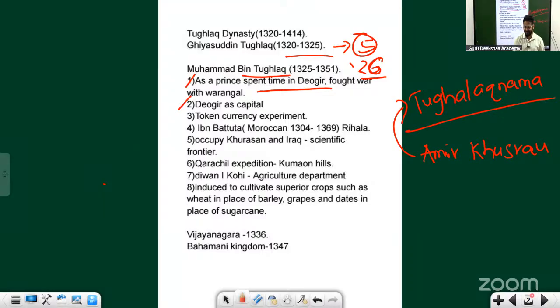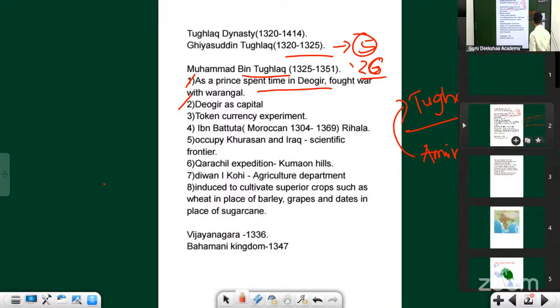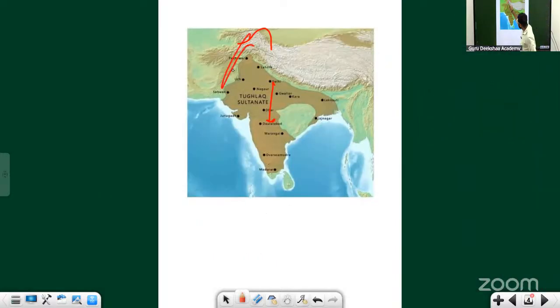back to Daulatabad. And then he understood, if I come back to Daulatabad, I won't be able to concentrate on the northwestern part. So he again shifted the capital. This Daulatabad plan is not working, let's go back to Delhi again.